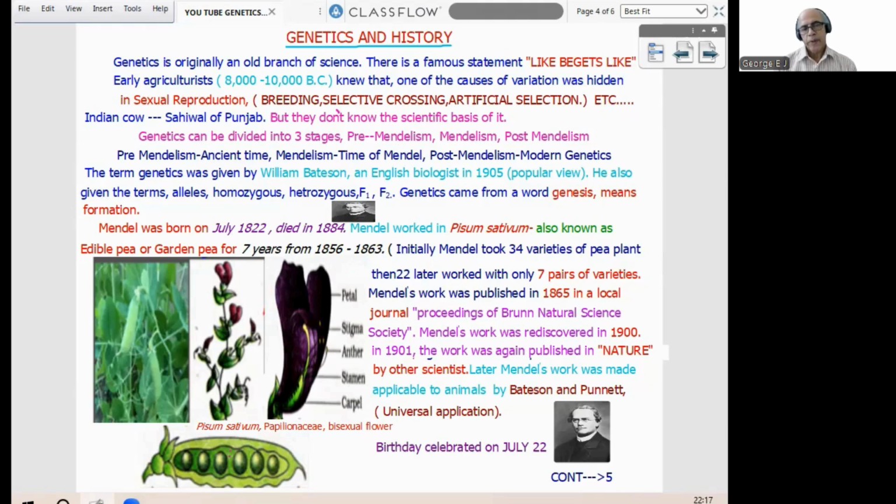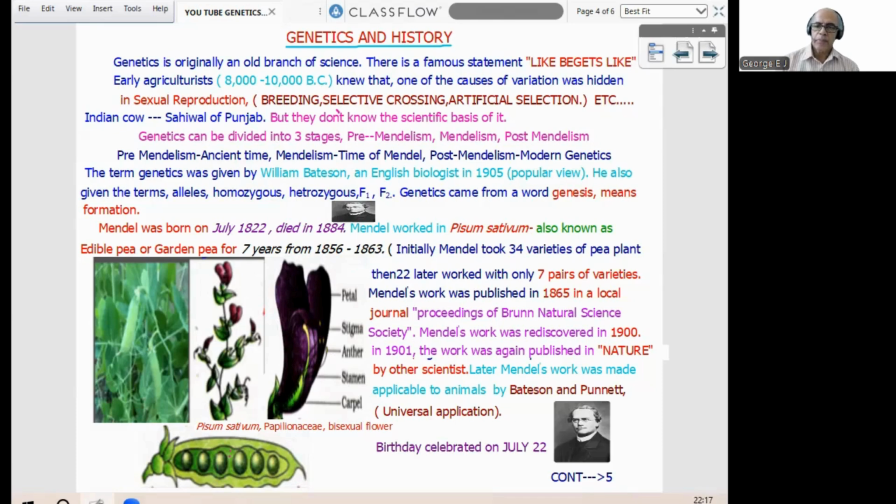Then, in old times itself, they had breeding, selective crossing, artificial selection, etc. And in Punjab, there is a famous Indian cow, Sahiwal of Punjab. They developed this by breeding, selective crossing, artificial selection many years back. But the problem is they don't know the exact science behind it. Scientific basis, they don't know.